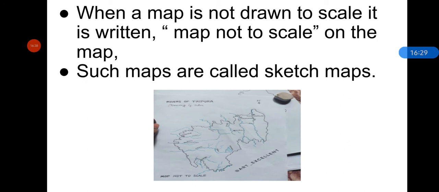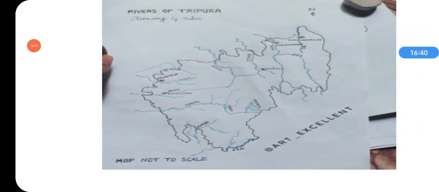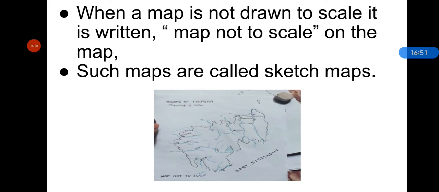When a map is not drawn to scale, it is written map not to scale. As you can see in this map, here it is written map not to scale. So you will find this written on a map instead of the scale. Such maps are called sketch maps.